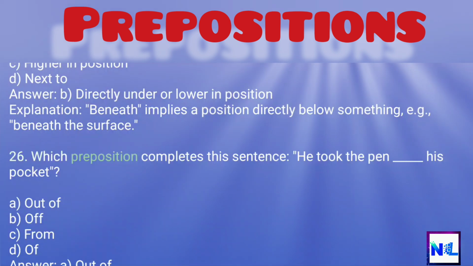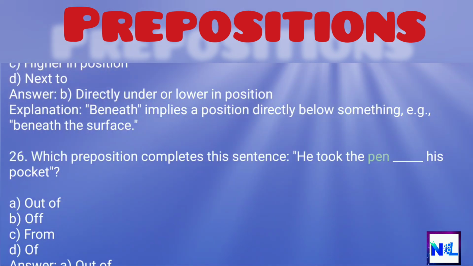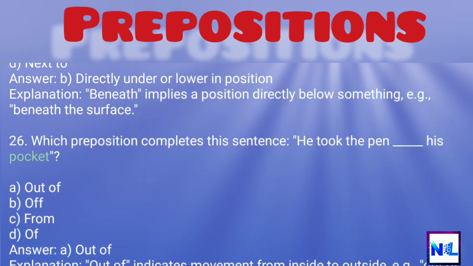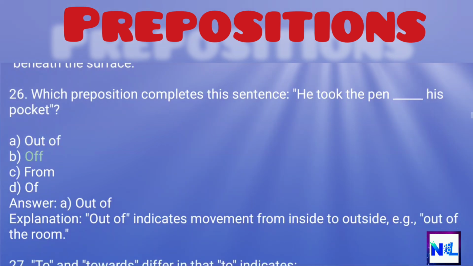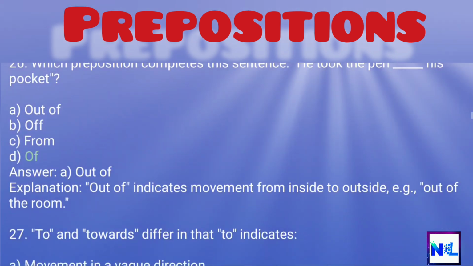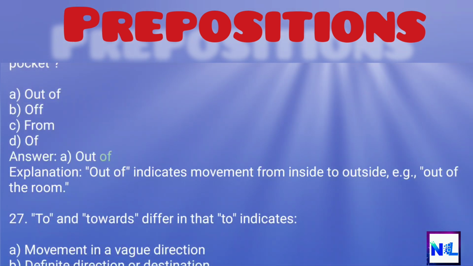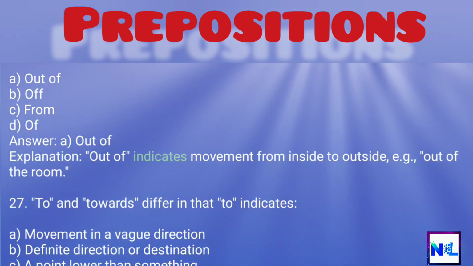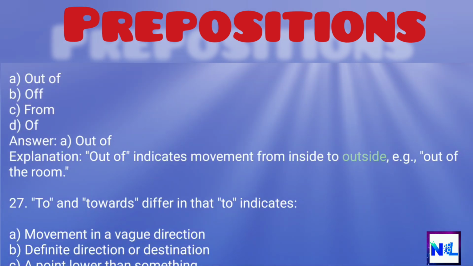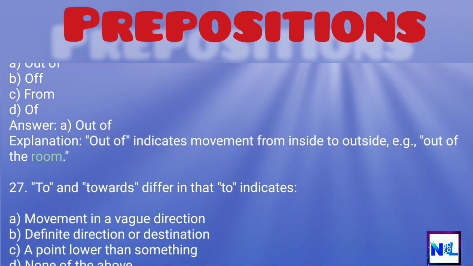26. Which preposition completes this sentence? He took the pen his pocket. A. Out of, B. Off, C. From, D. Off. Answer: A. Out of. Explanation: out of indicates movement from inside to outside, e.g., out of the room.